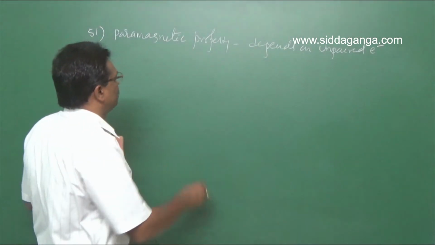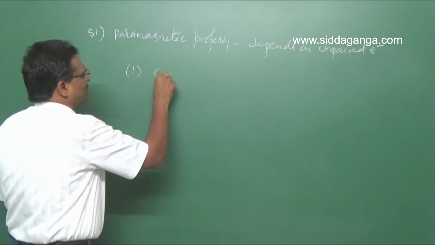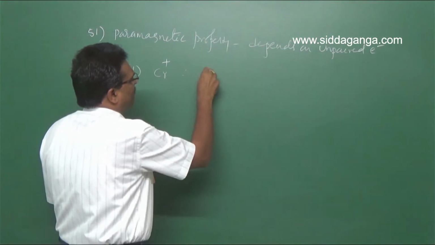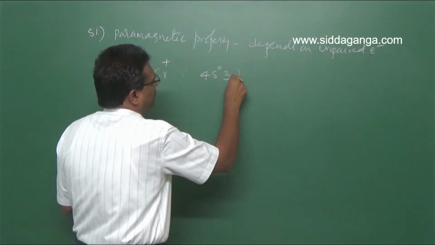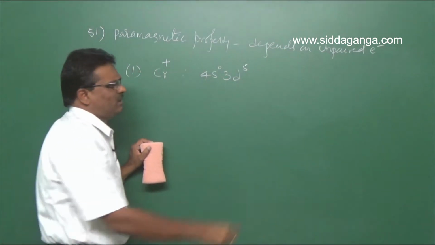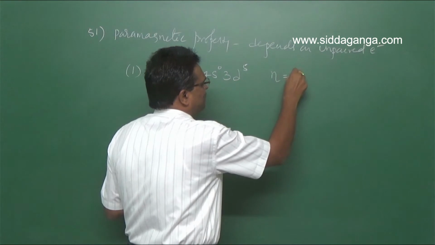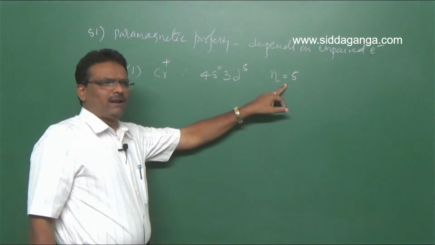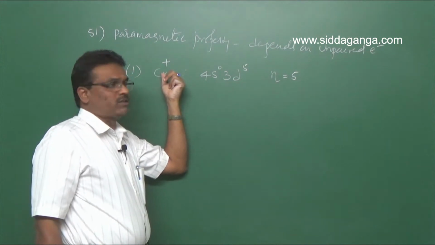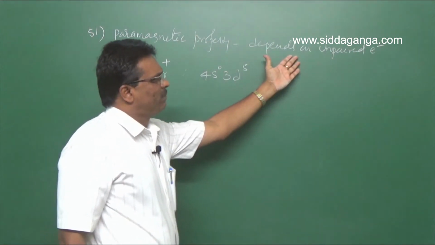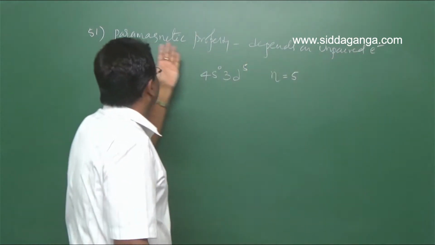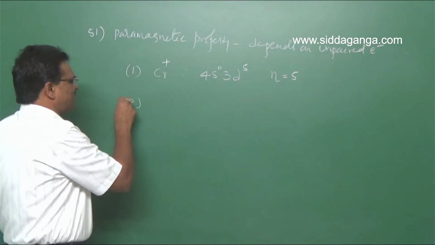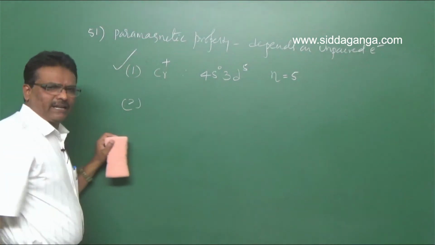First option, Cr plus. Cr plus has 4s0 3d5 configuration, so the number of unpaired electrons is equal to 5. Since there are 5 unpaired electrons in chromium in plus 1 state, it is paramagnetic in nature.